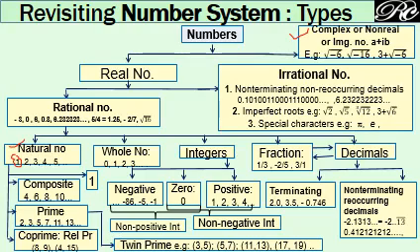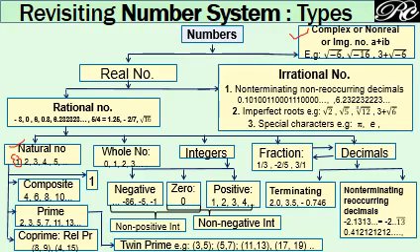This real number includes rational number as well as irrational number. Now this rational number includes various kinds of numbers. It may be your natural number. Natural numbers are those numbers which are used for counting purposes. It always starts from 1, 2, 3, 4 going up to infinity.